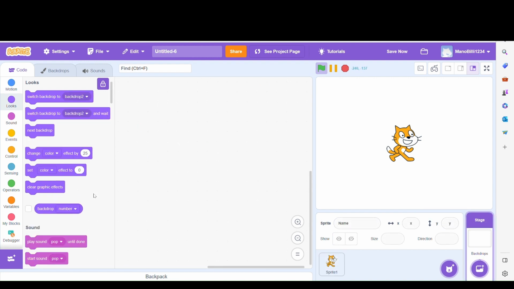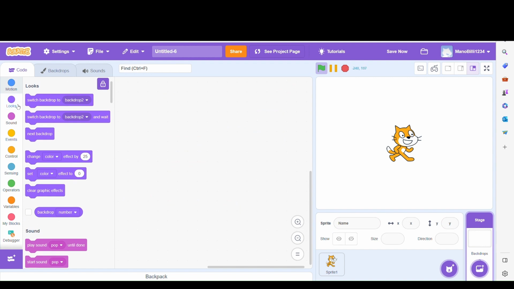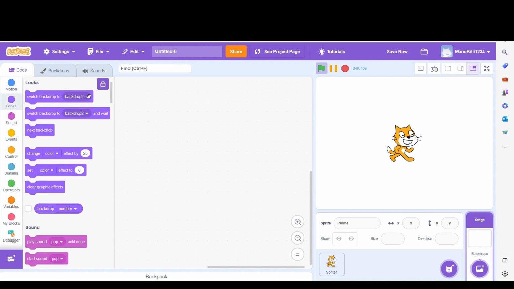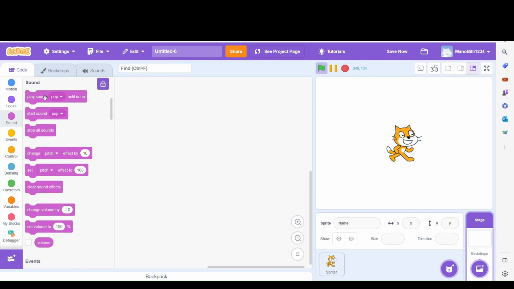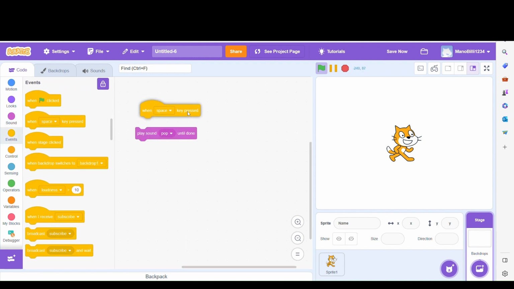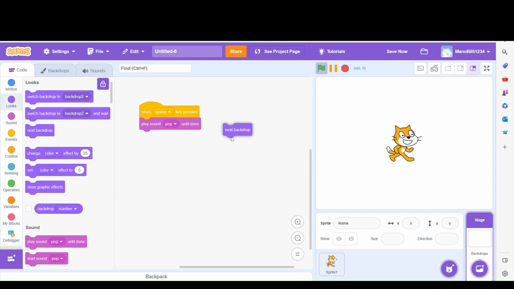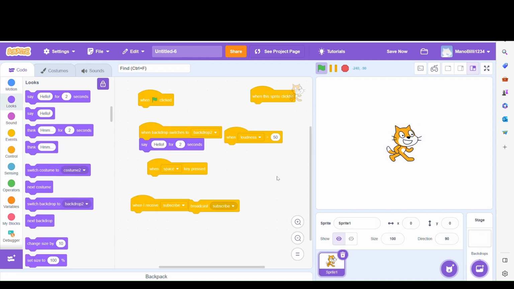What I'm gonna do is code the backdrop real quick: play sound pop when space key is pressed, pop and next backdrop. Just look what happens. 3, 2, 1. Hello.